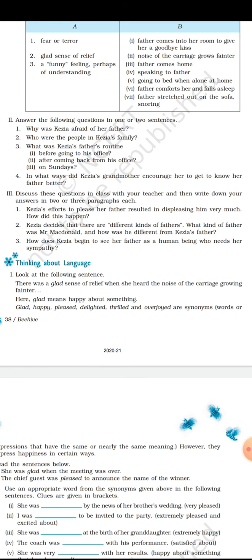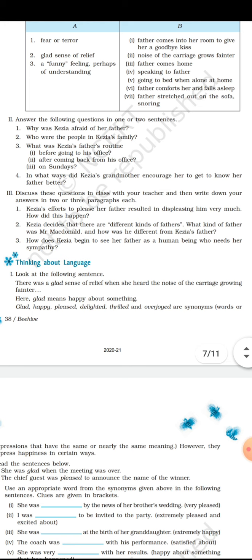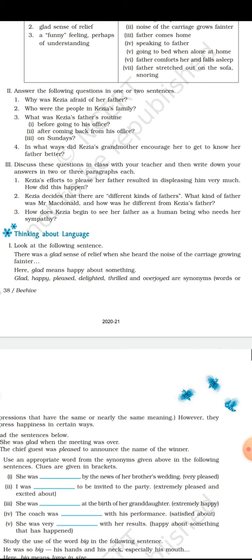Okay, now the second question: who were the people in Kezia's family? How many people were there in Kezia's family? As we discussed in the previous video, the family members of Kezia are Kezia, her father, her mother, her grandmother, and the servants also. Servants are also members of the family. These are the total members of Kezia's family.